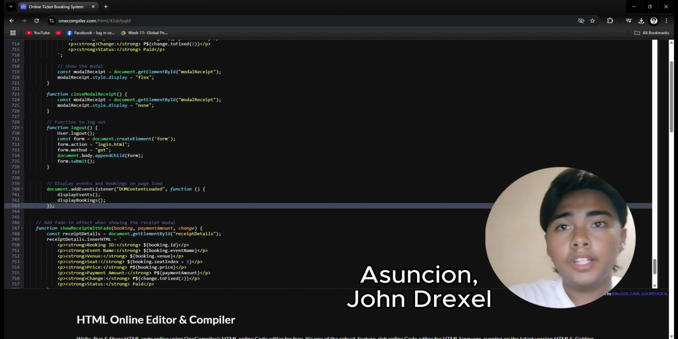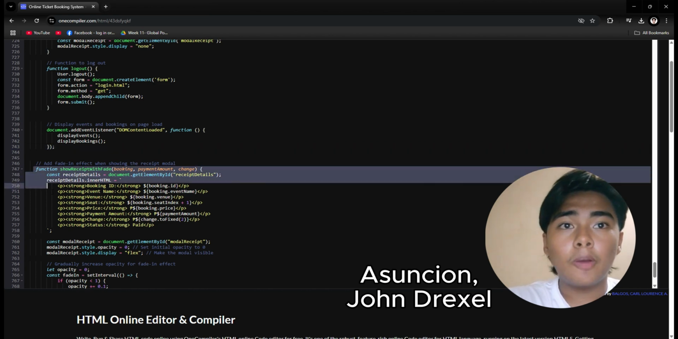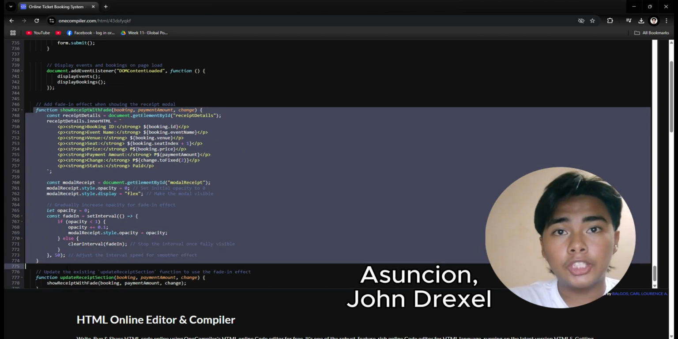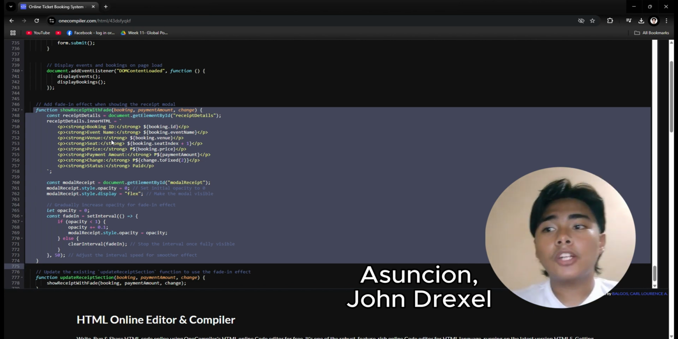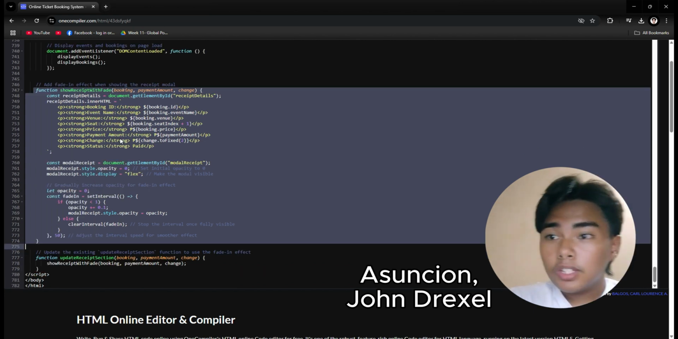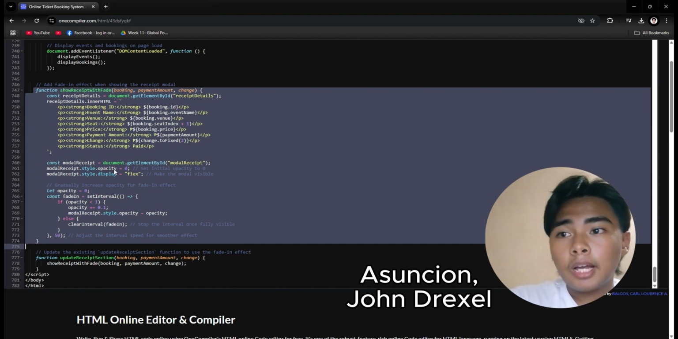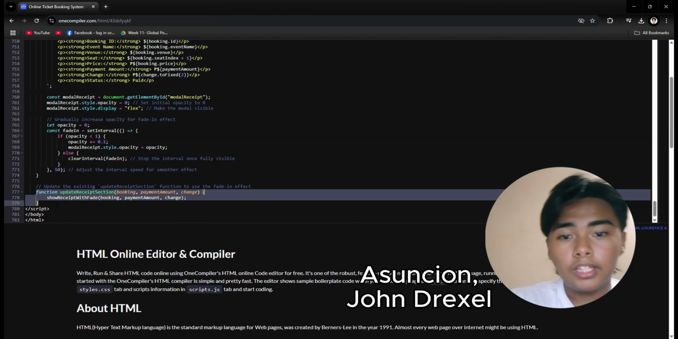Function show receipt with fade. This code displays the booking receipt in a modal, smoothly fading it in by gradually increasing its opacity, and is triggered by the update receipt section function to show the receipt details with a fade animation. For the next, function update receipt section. This is used for the fade in effect.